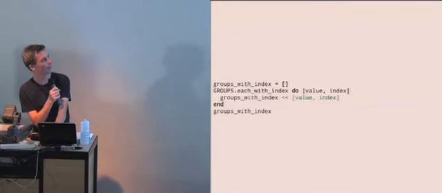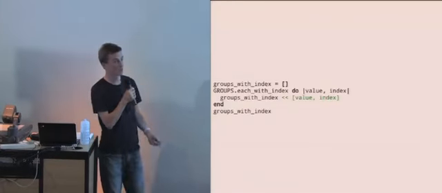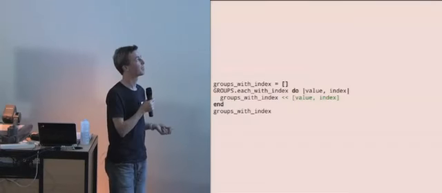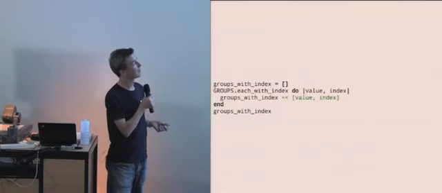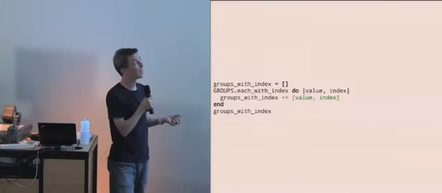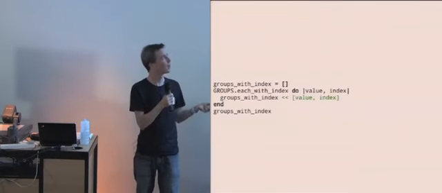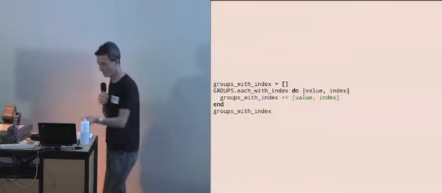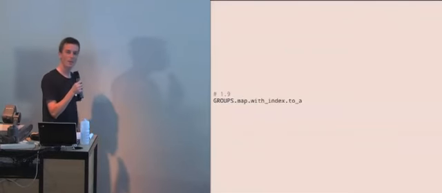Okay, adding an index. Here's something you might often want to do, where you've got an array of stuff and you want to find out what's the 0th element, what's the first element, and so on. The obvious way to do that is to use each with index, because that's really useful. And then you might find yourself wondering, well, where's map with index? Well, you can get around it with something like a zip. It's not very clear. But in Ruby 1.9, you can get map with index.